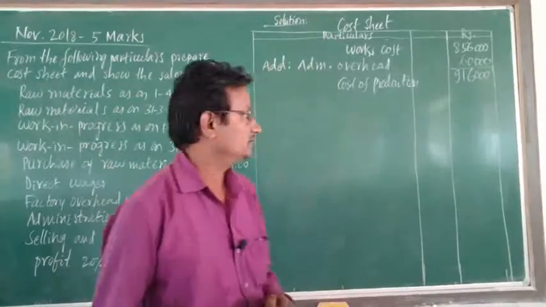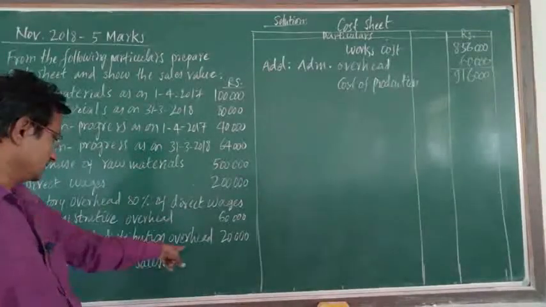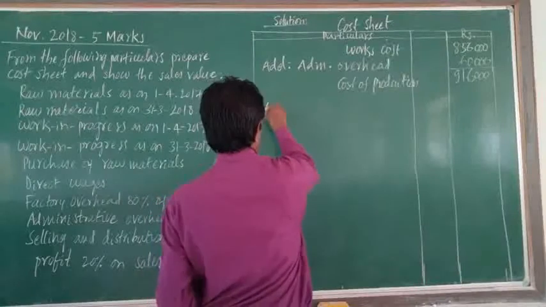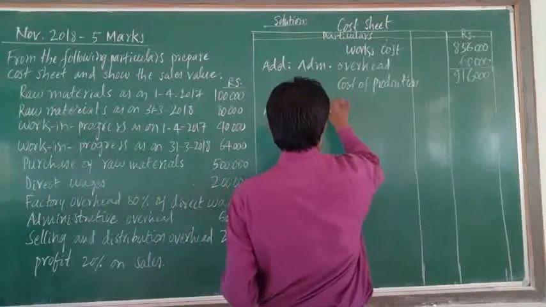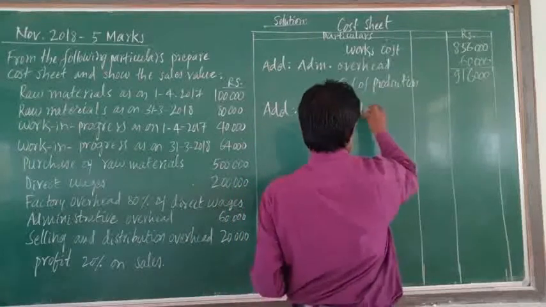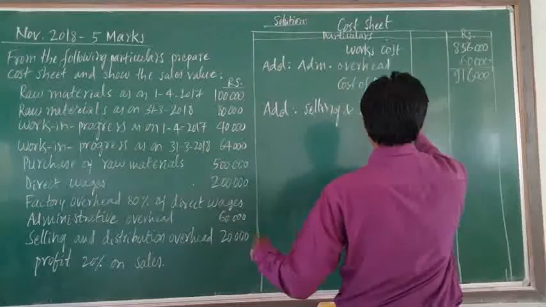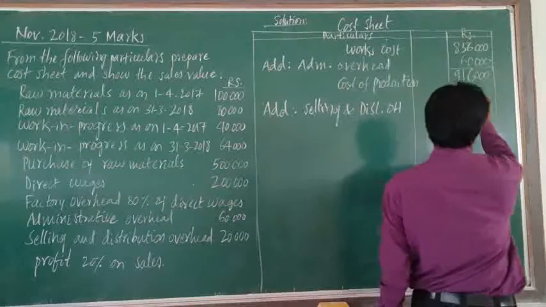Therefore we have to add one more, and the last overhead is selling and distribution overhead. Here it is 20,000 rupees. So add selling and distribution overhead, 20,000.